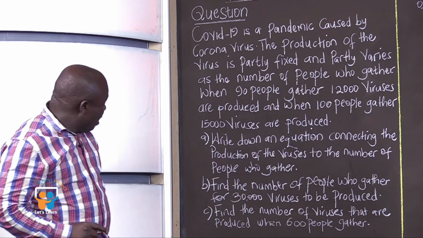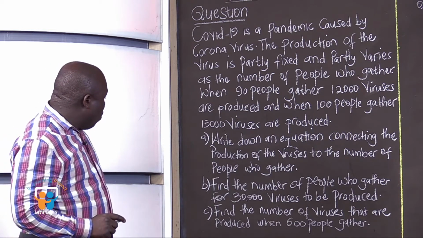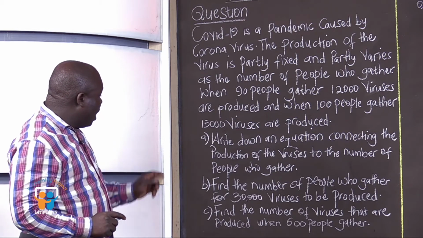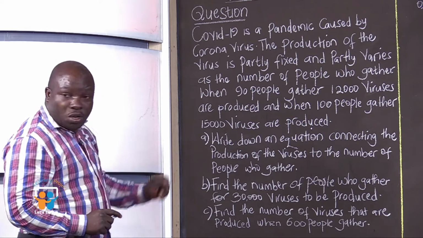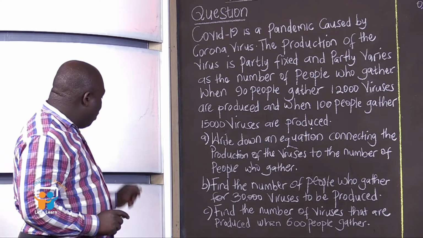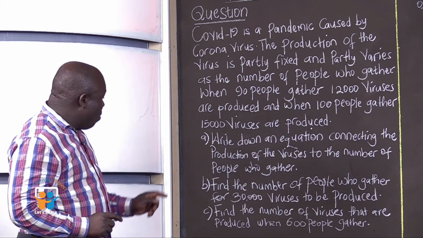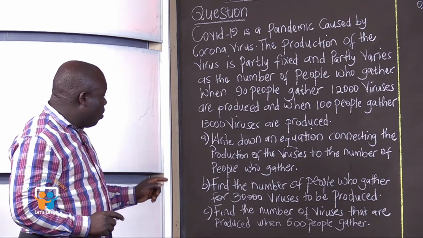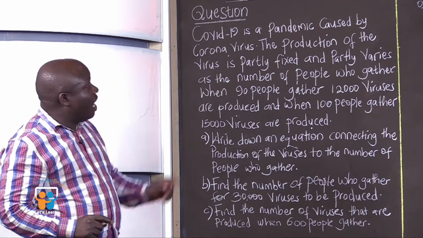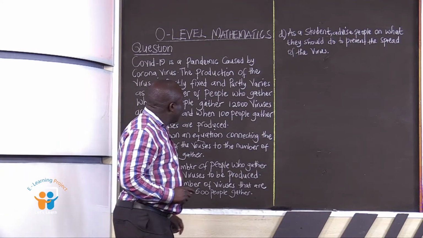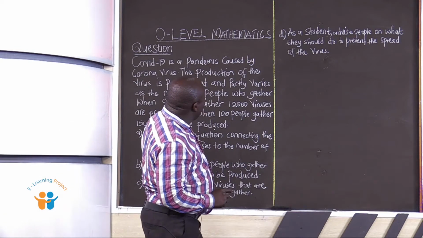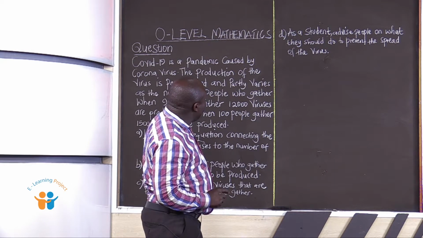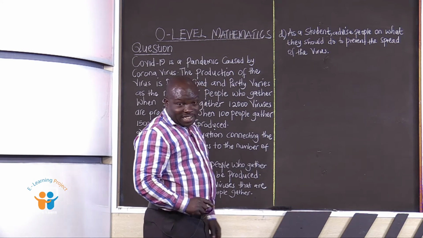Question 2 is saying, find the number of people who gather for 30,000 viruses to be produced. Question 3 is saying, find the number of viruses that are produced when 600 people gather. And the last question is saying, as a student, advise people on what they should do to prevent the spread of the virus.